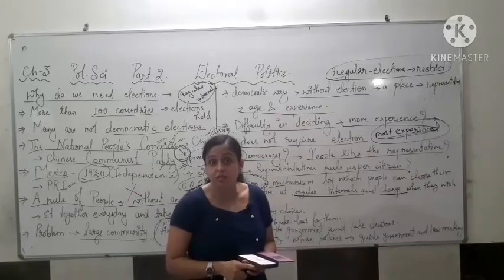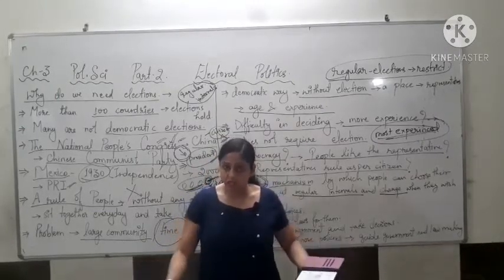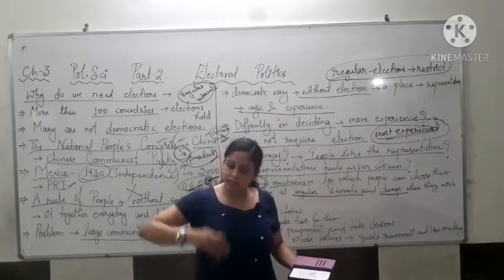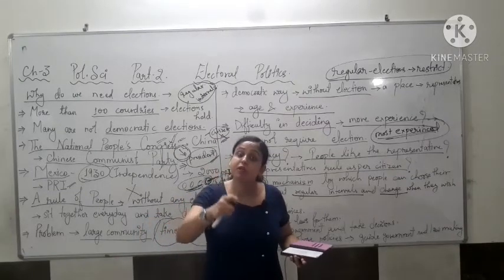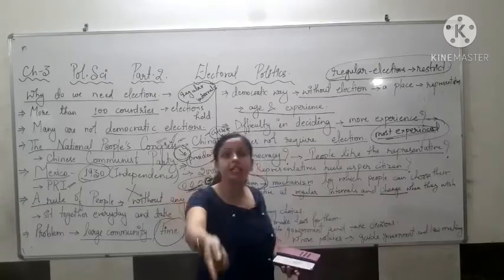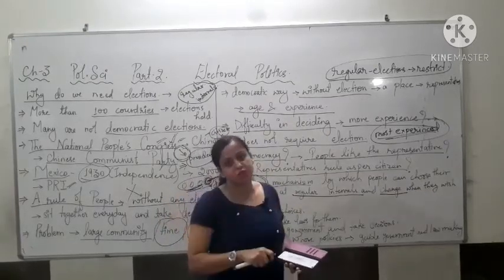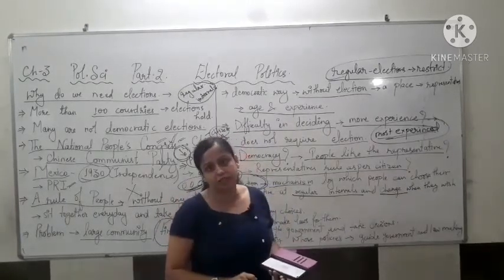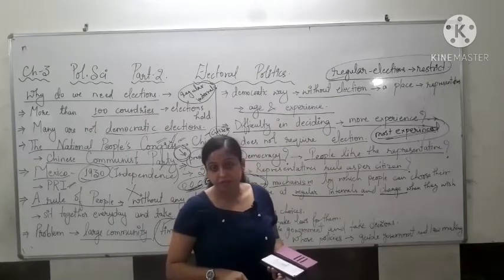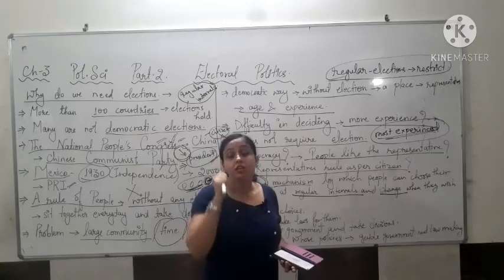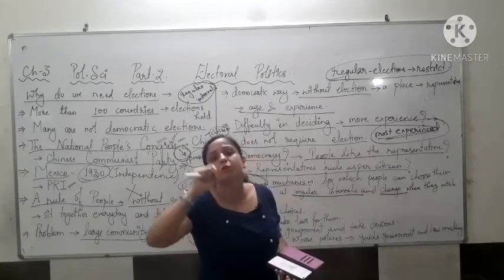Direct democracy means 10 people are sitting together, they are discussing and they themselves are taking the decision. That means every person is directly involved in the decision making process. That is direct democracy. But here we follow the representative form of democracy.